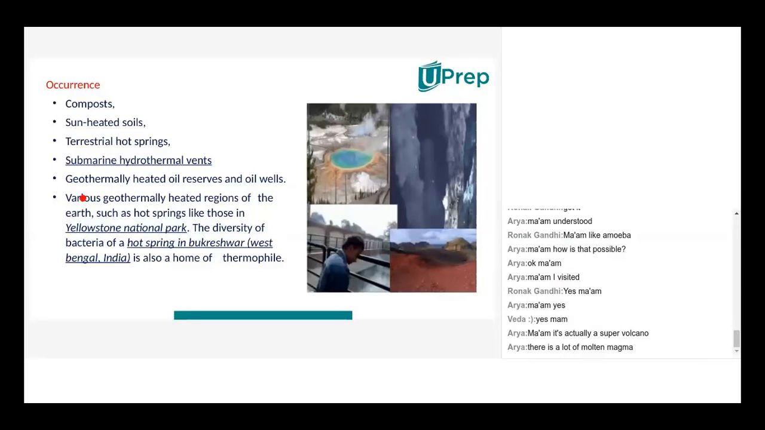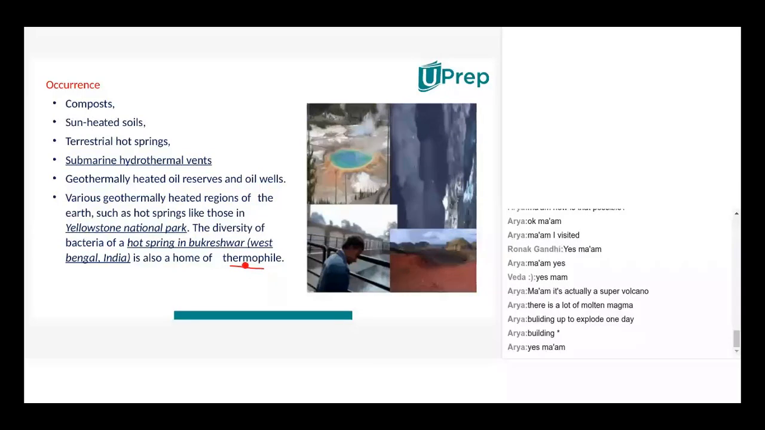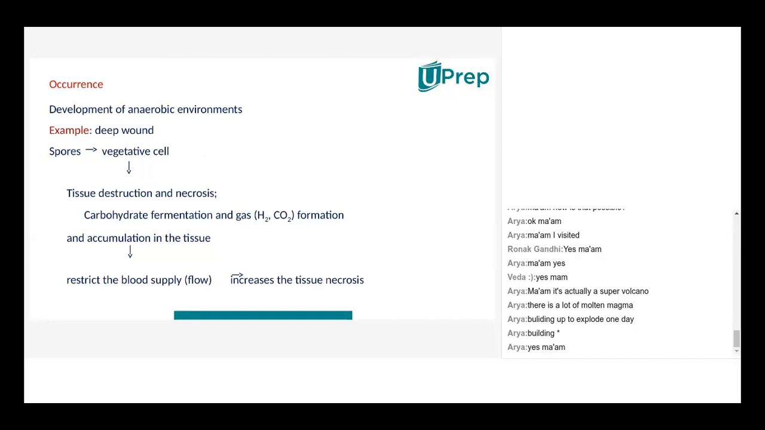So here, our interest is that we have so many hot springs where the thermophiles live. Thermophiles are the microorganisms which grow at very extreme temperatures, and we find them in hot springs. The hot spring in India is in West Bengal. That's just a small point. Other than that, nothing much more importance on this slide. I gave this slide just for the word thermophile.